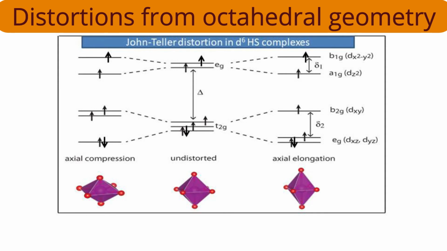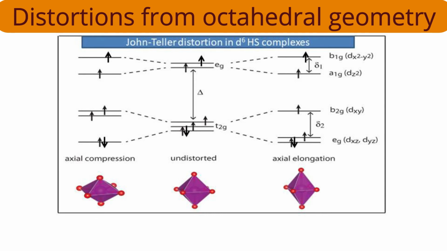In the central compartment, I want to consider this high-spin d6 complex. So first electron in T2G, second in T2G, third in T2G, fourth in EG, fifth in EG, and the sixth electron will pair in the T2G. That's our simple, regular, undistorted octahedral electronic configuration. But if I consider the first case, that's the Z-in case, axial compression, then what are the four electrons there in T2G? Because of the asymmetric electronic configuration, distortion is possible there.